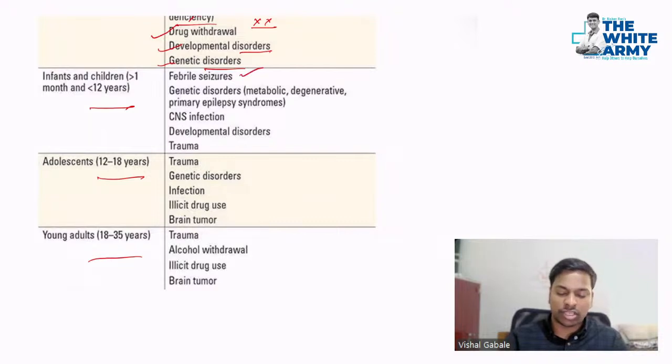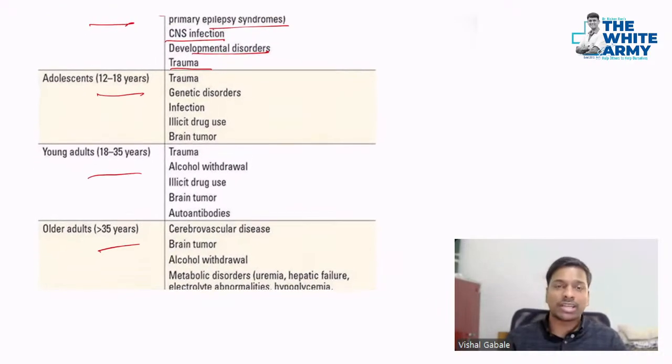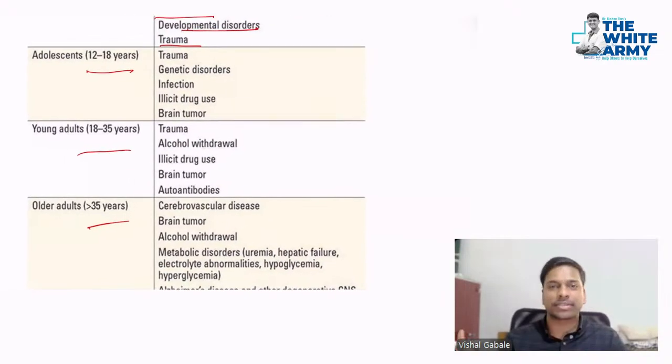So here, febrile seizures are very common, around 12 to 24 months. Along with that, genetic disorders like metabolic degenerative primary epilepsy syndromes are seen, with CNS infections, developmental disorders, and trauma. Okay, so I'm not going into depth, because if we talk in detail about that, we'll get into the pediatrics aspect.